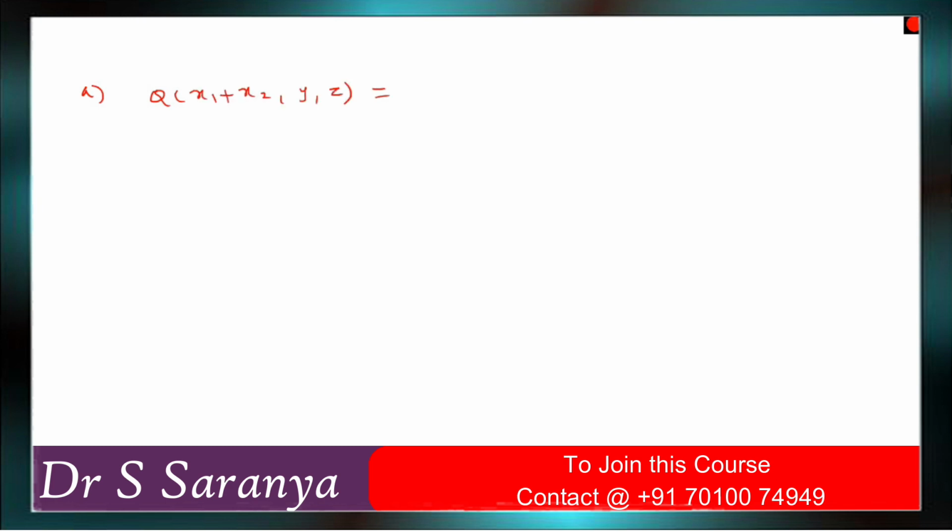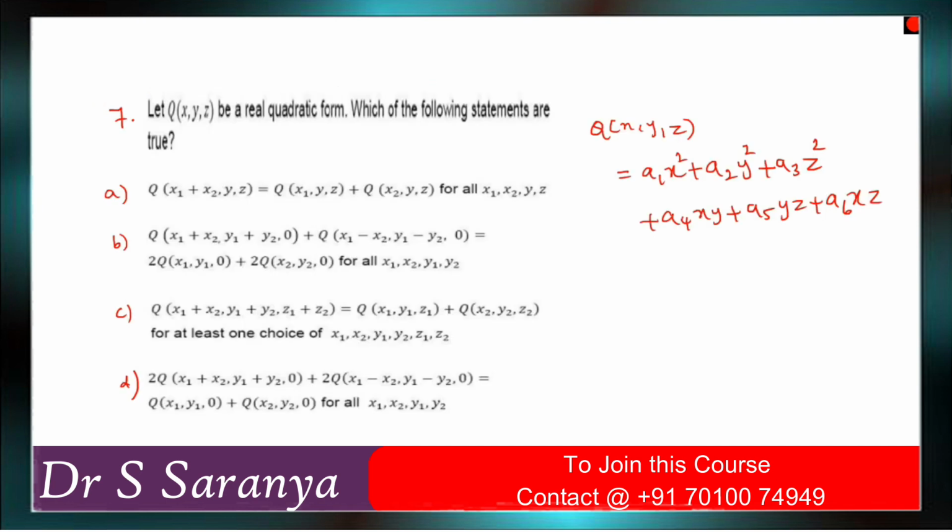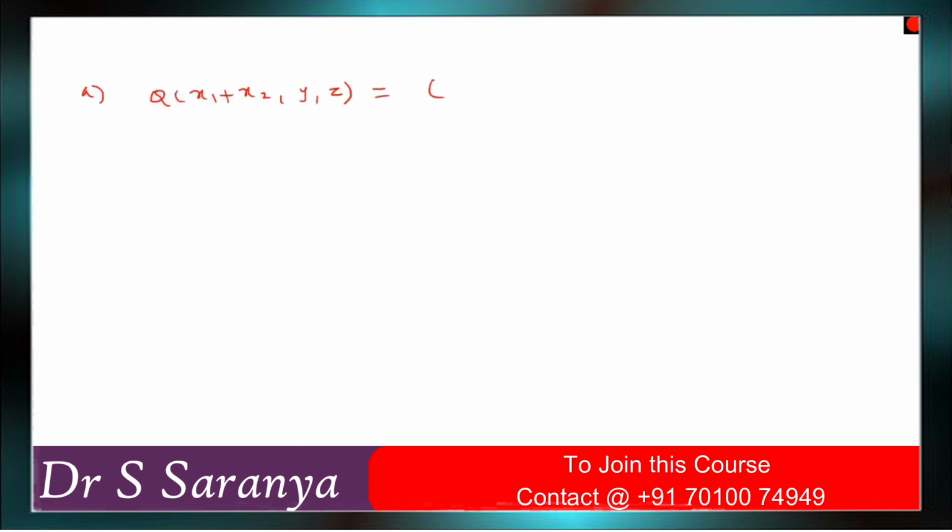So what is our general form? No need to write the a1, a2, a3; we can assume that all of them are 1. So now it is x1 plus x2 the whole square plus y squared plus z squared, correct, plus 2 into x1 plus x2 into y plus 2 into yz plus 2 into z into x1 plus x2, right?